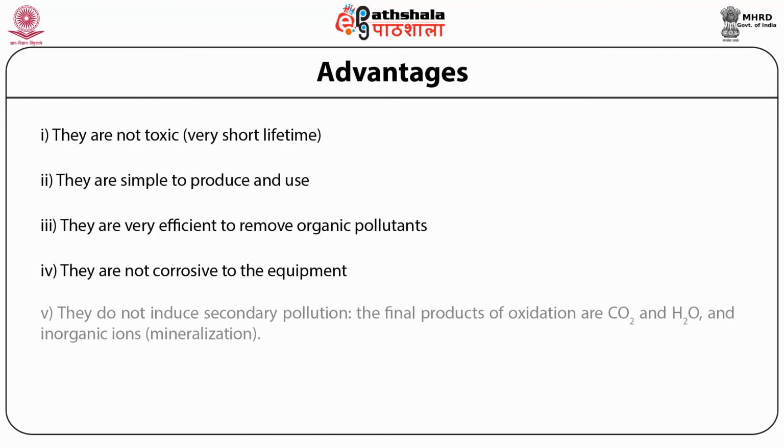Along with that, they do not induce secondary pollutants, and the final products of oxidation are carbon dioxide, water and inorganic ions, like a mineralization process.